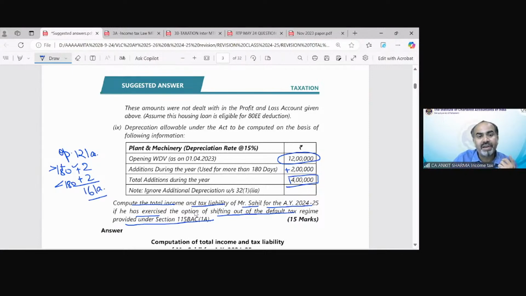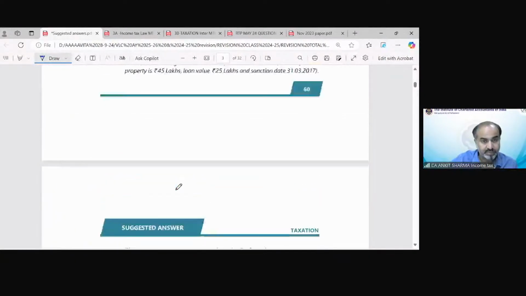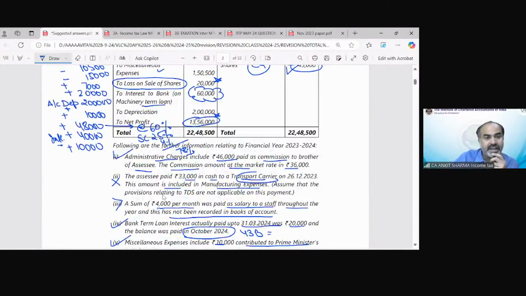We have to calculate the depreciation as per income tax provisions, 15% on this value and 7.5% on this value. That depreciation as per income tax needs to be deducted. That would be 2,10,000 on the more than 180 days value and 15,000 on the less than 180 days value. We should write it as a combined value, 2,25,000.